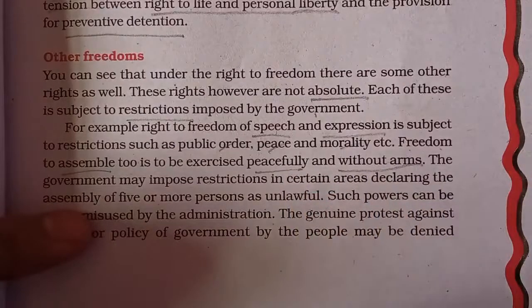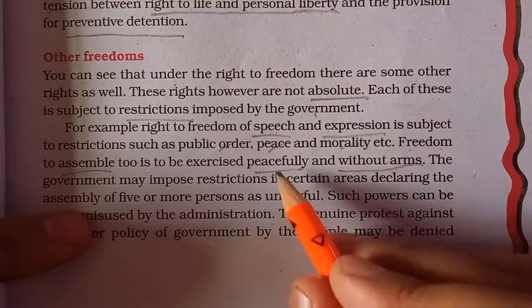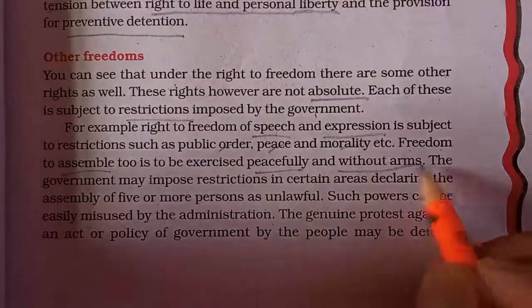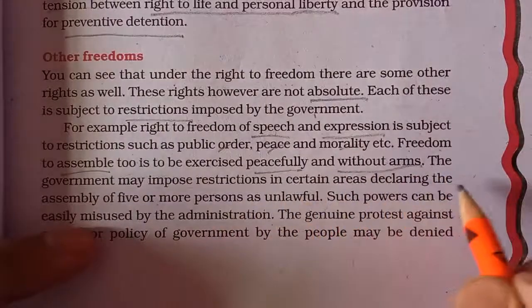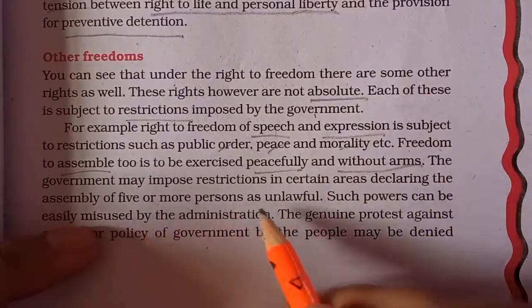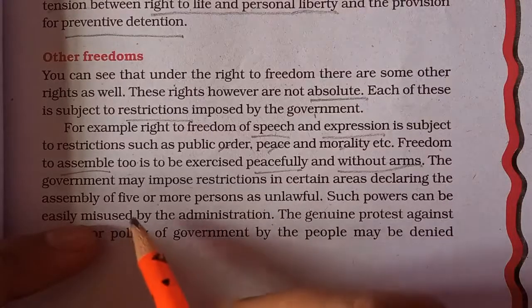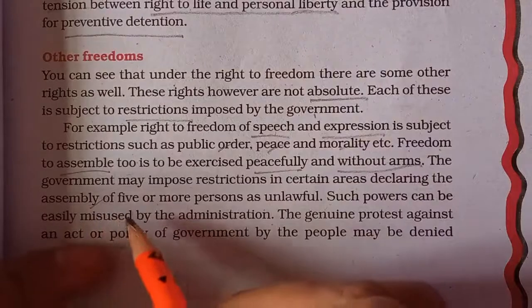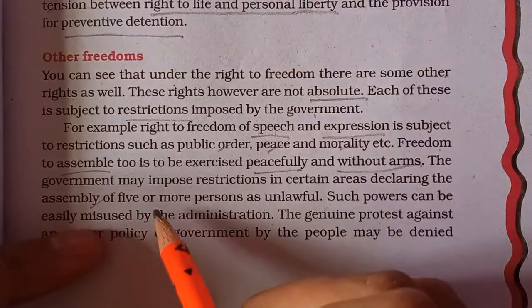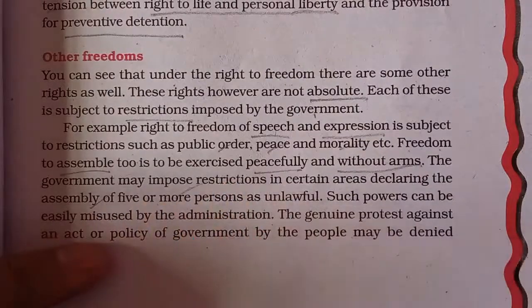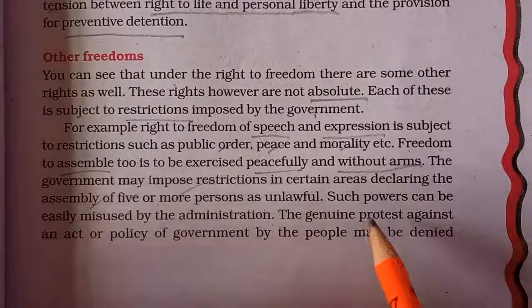We are getting some opportunities, some liberty to do something, but we also have to follow some restrictions. The government may impose restrictions in certain areas, declaring an assembly of 5 or more persons unlawful. When we talk about the peace and security of a country, where the situation is not good, the government may put restrictions on assembly also, where people are not allowed to gather and talk. 5 or more people are not allowed to gather and talk together. It is called unlawful in certain situations.